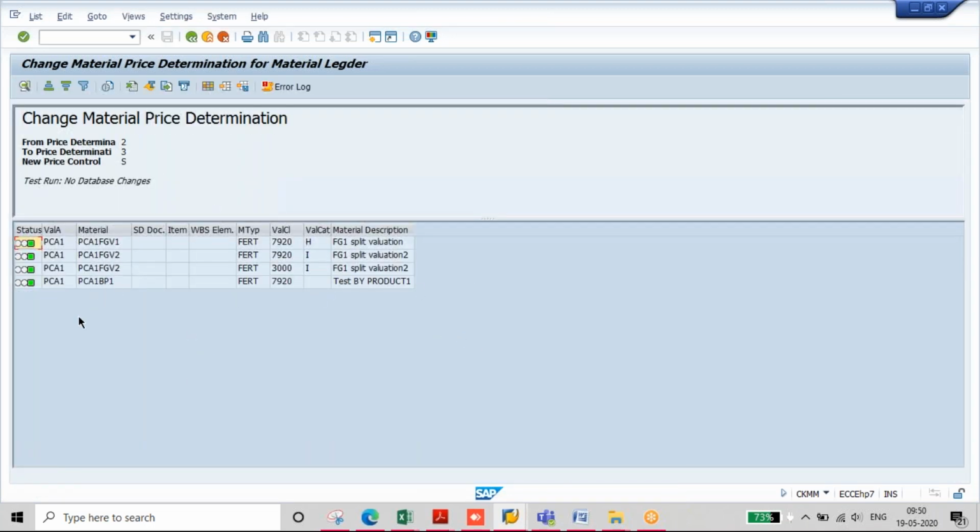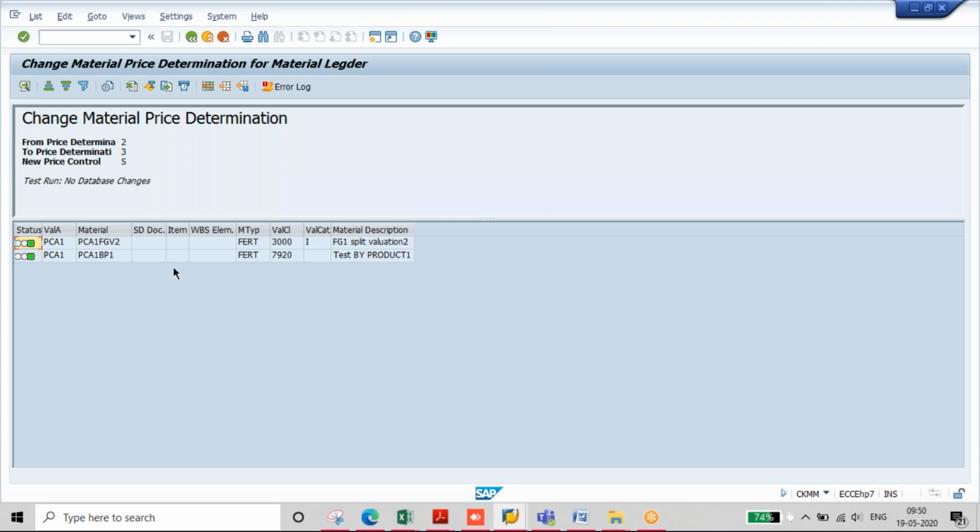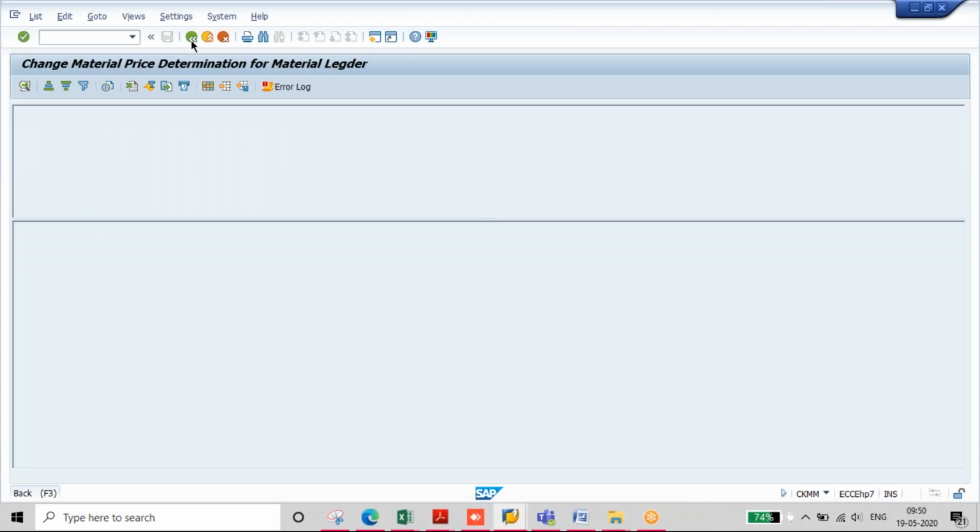For these materials the system is changing. I don't want to change split valuation materials, but the system is changing them here. So I take price control S materials only and execute, and it is avoided.